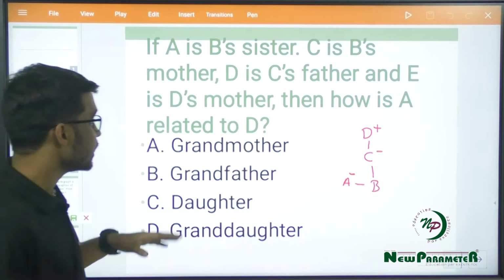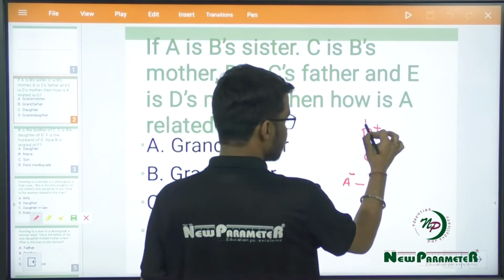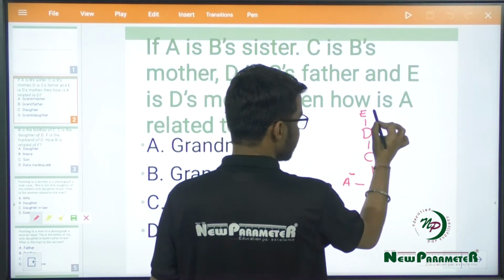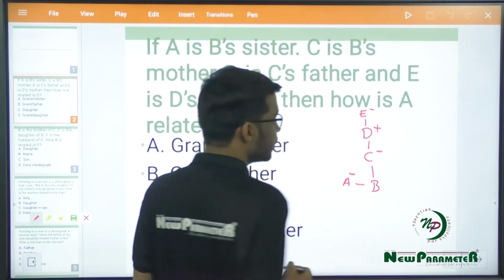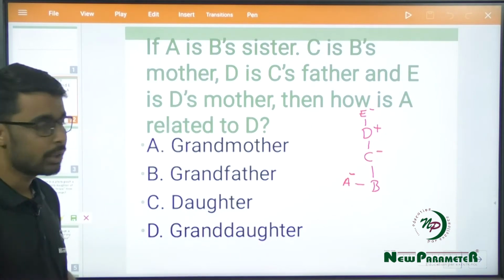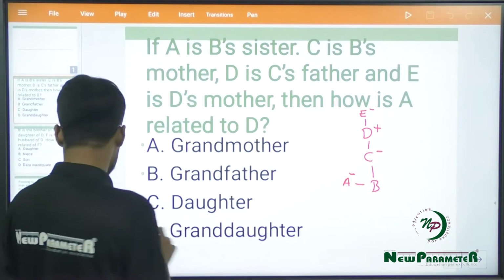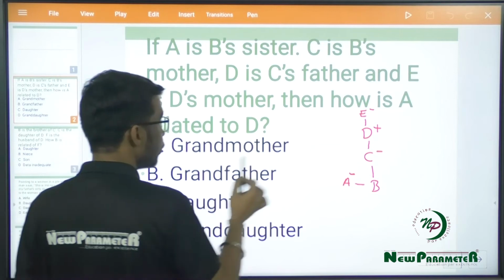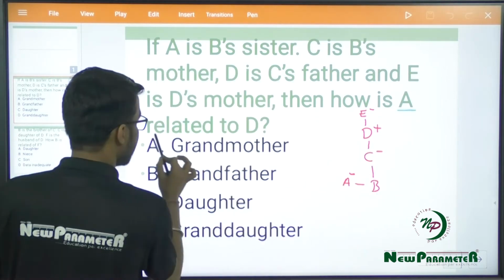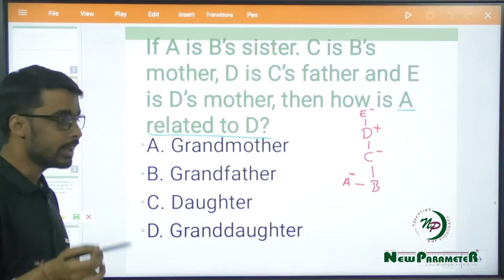And next is E is D's mother. Now E is D's mother, so she will be born one generation previous to D, and since she is mother, the gender for E would be female. Now the question that is asked is, how is A related to D?